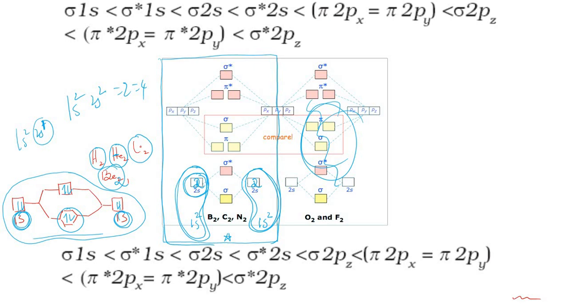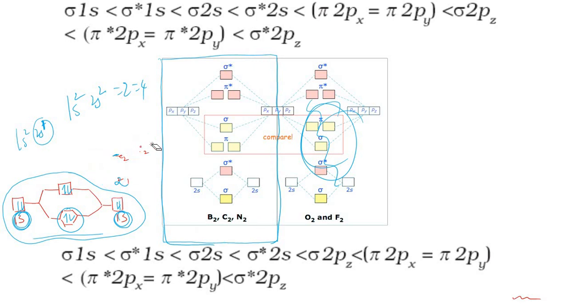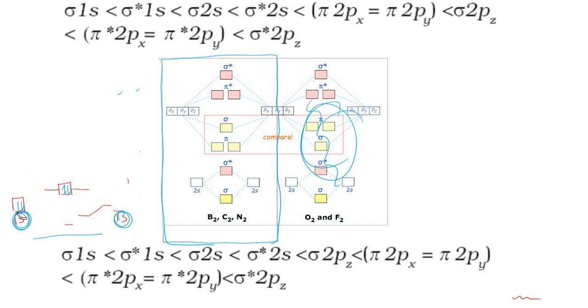After that, if I speak about boron, let me erase this, then the molecular orbital diagrams will have some changes, that we have to concentrate on.